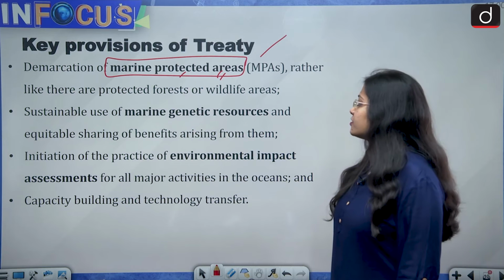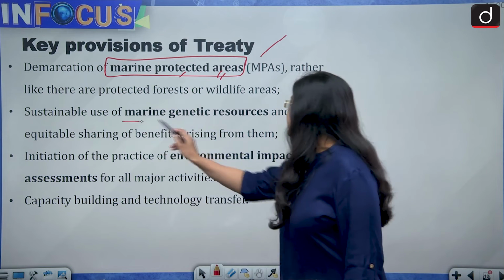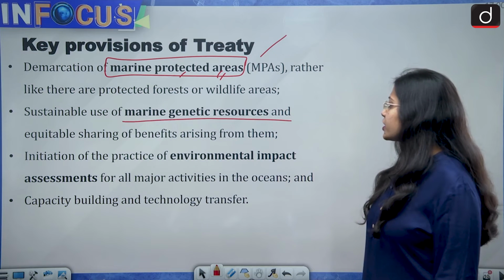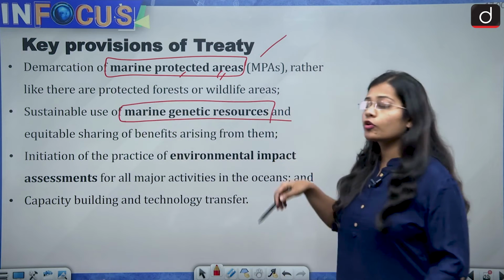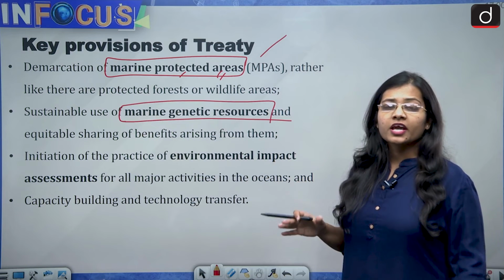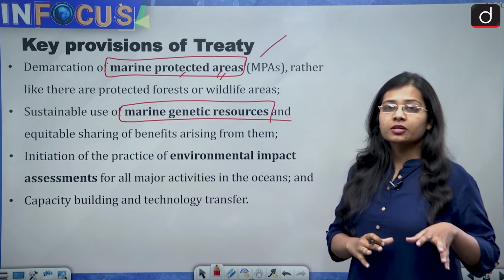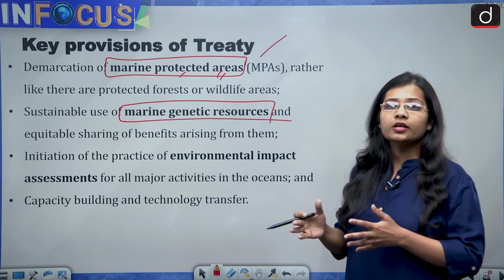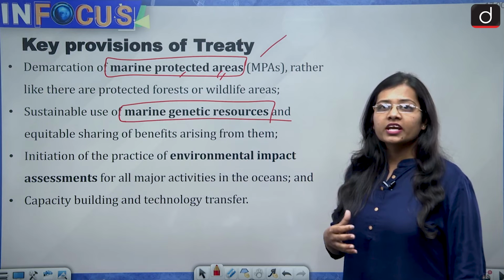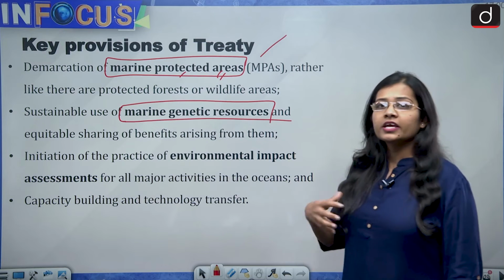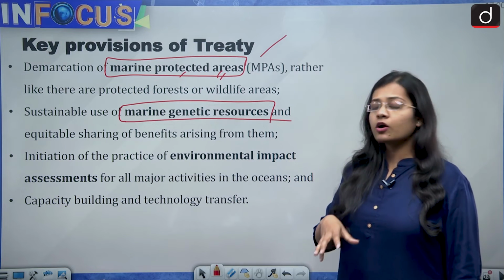Then sustainable use of marine genetic resources and equitable sharing of benefits arising from them. We get a lot of things from marine biodiversity, especially when it comes to the sustainability of the ecosystem and maintaining the ecological balance. So whatever benefits one gets from these genetic resources, equitable sharing should be done among all.